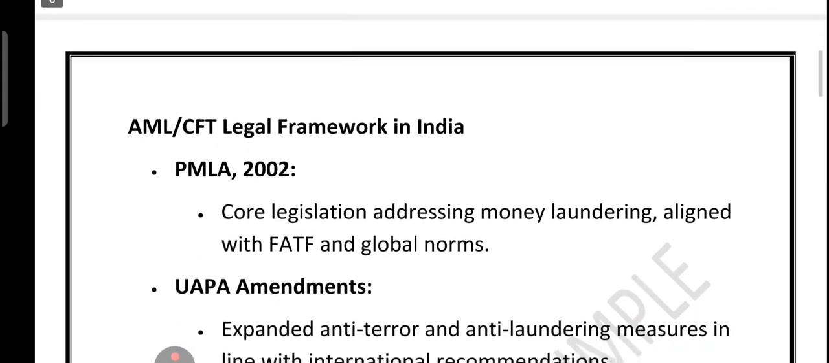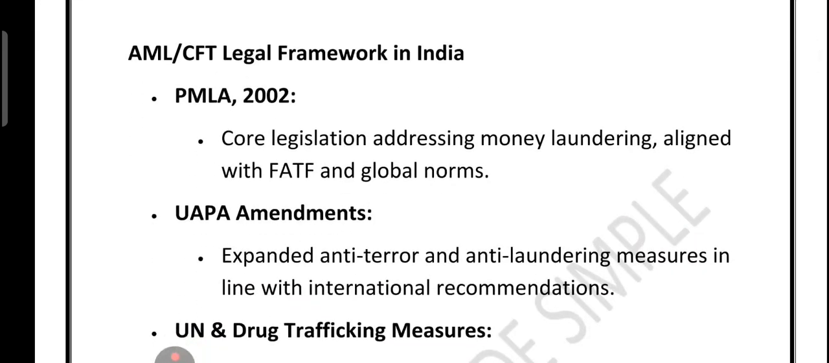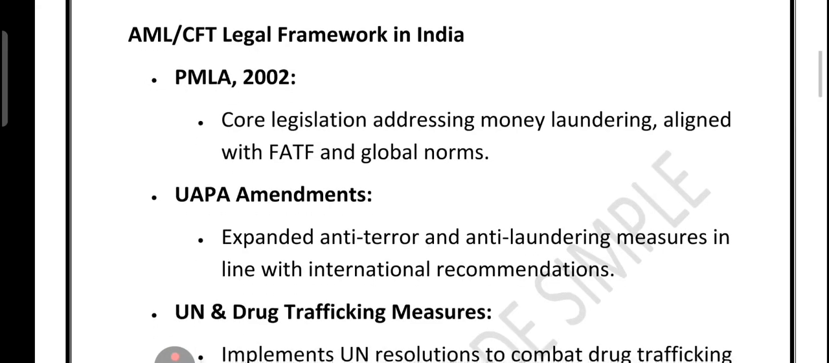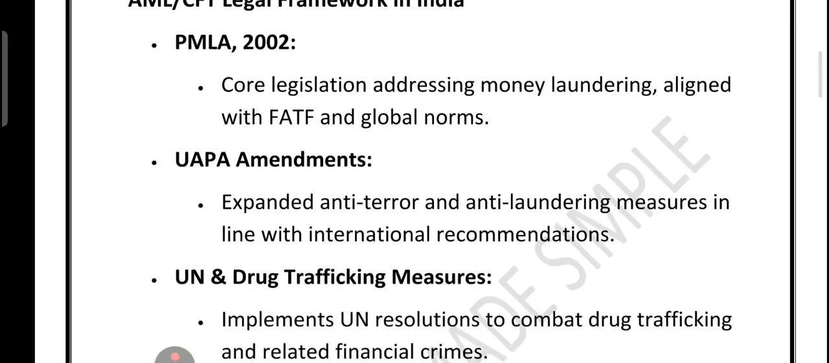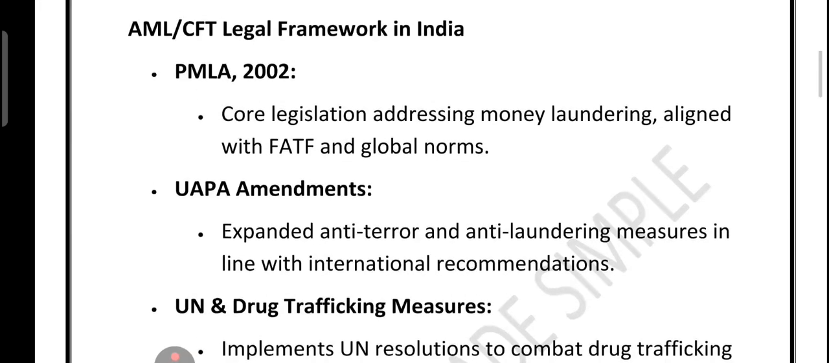Now friends, let's look at the AML legal framework in India. Let's talk about how India fights money laundering and terror financing. The backbone of our system is the Prevention of Money Laundering Act 2002, or PMLA. This law is fully in line with the FATF standards and global norms. It gives India the legal power to track, seize and punish money laundering activity.